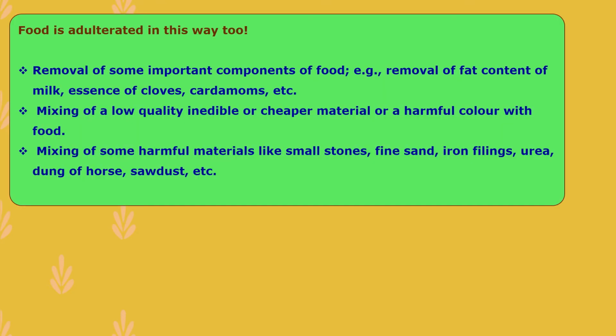Adulteration can happen in this way also: removal of some important components of food. For example, removal of the fat content of milk, or the essence of cloves, cardamoms, etc. can remove the important components of food. Now, mixing of a low quality inedible or cheaper material or a harmful color with food is also adulteration of food. Mixing of harmful materials like small stones, fine sand, iron filings, urea, dung of horse, sawdust. So these are the food adulterants that can be used in food.